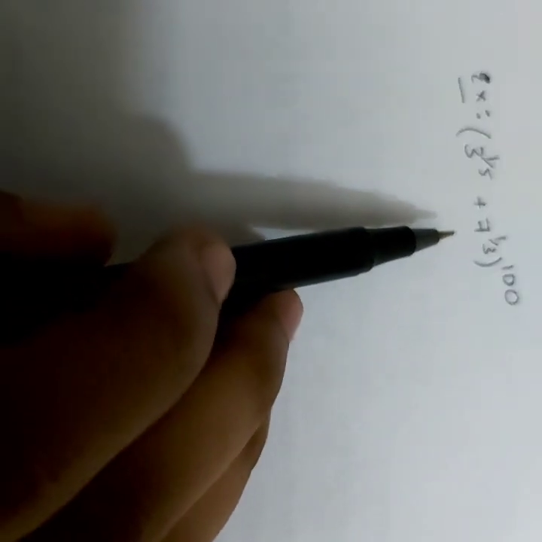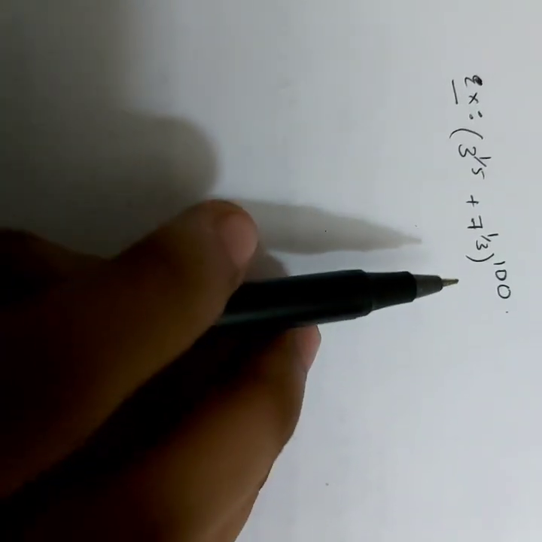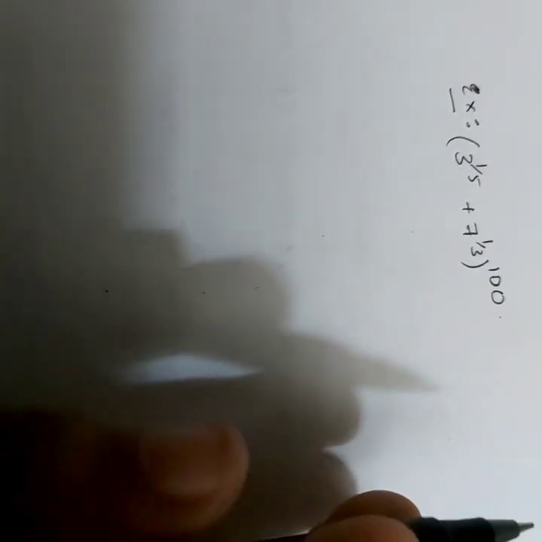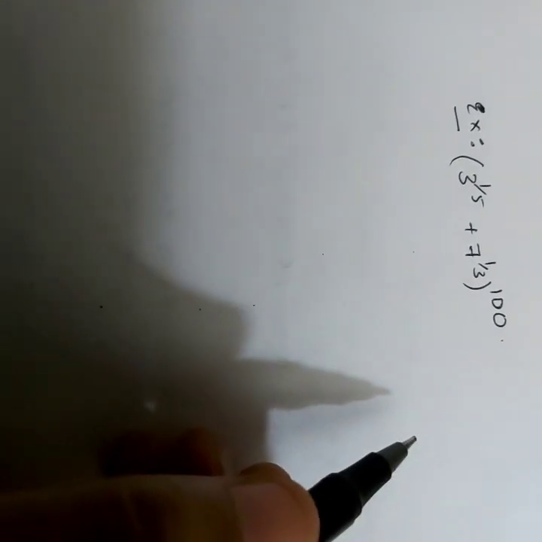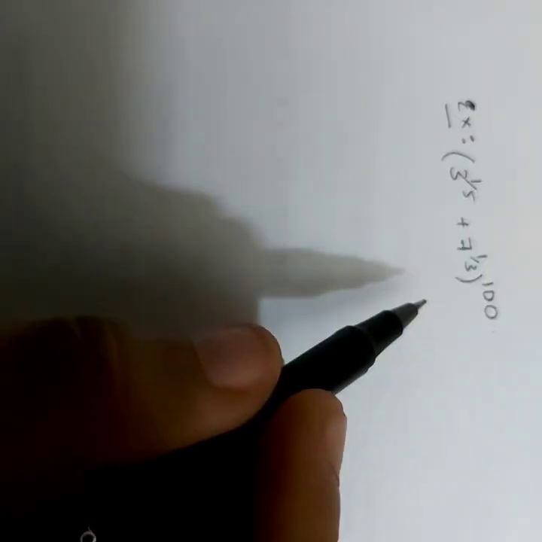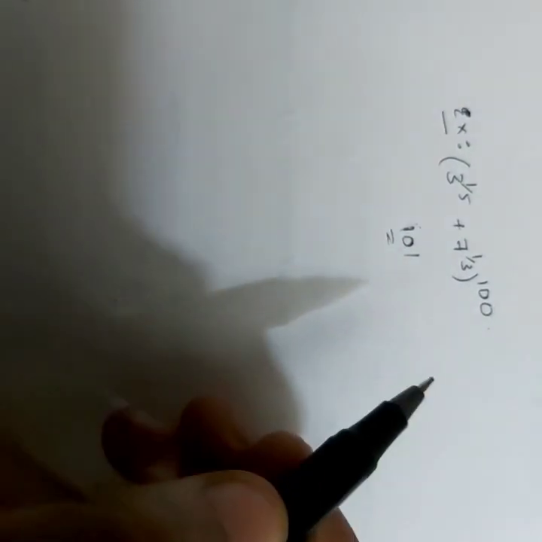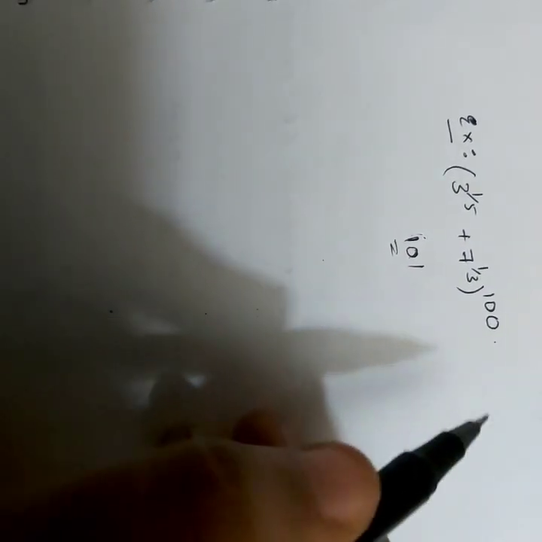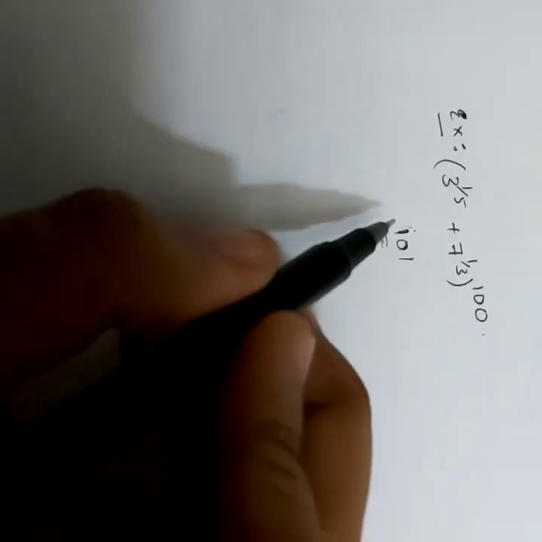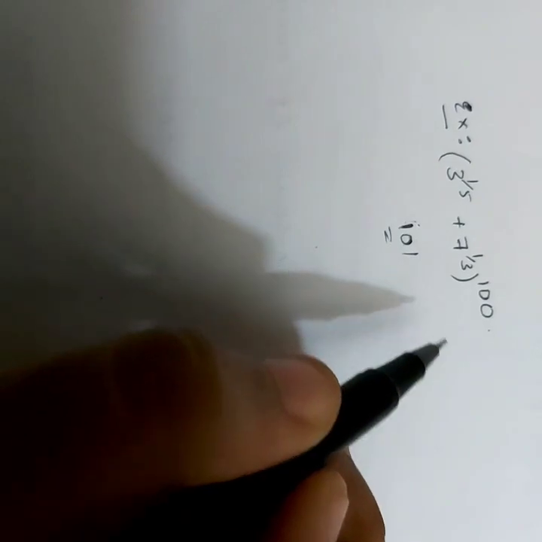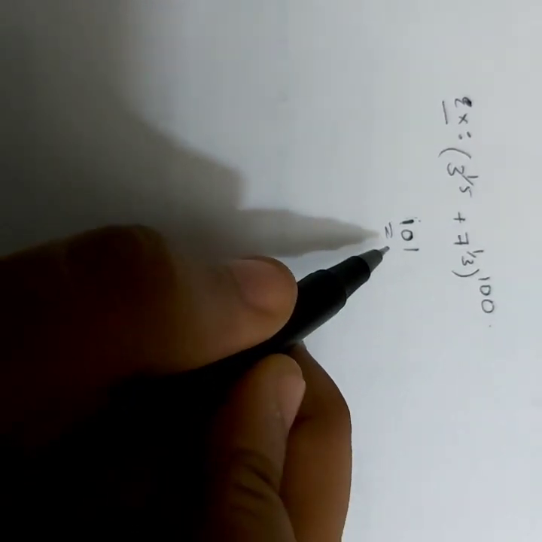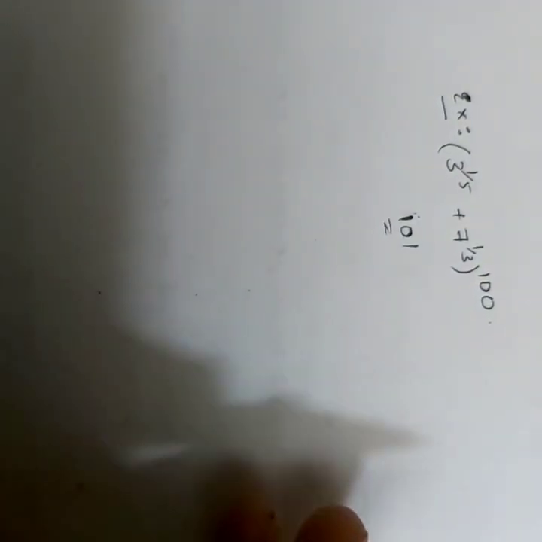Let us consider an example: (3^(1/5) + 7^(1/3))^100. Let us find the total number of terms. The total number of terms for this expansion is 101. Now, how can we find the total number of irrational terms? We can find the total number of rational terms and subtract it from the total terms. We get the total number of irrational terms.